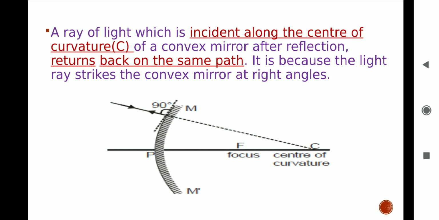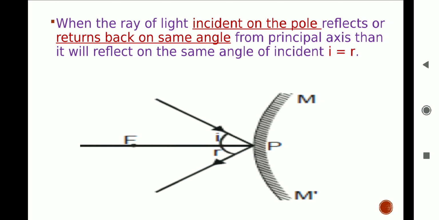A ray of light which is incident at the pole of a convex mirror is reflected back making the same angle with the principal axis. Students, always remember this point. Image formed by a convex mirror is always behind the mirror, virtual, erect, and smaller than the object.